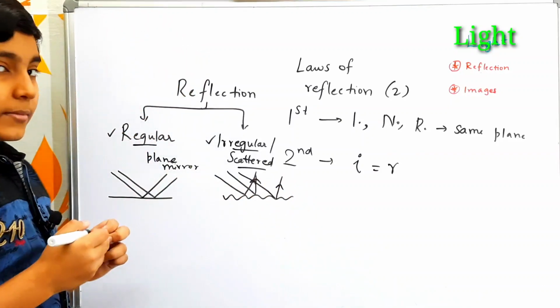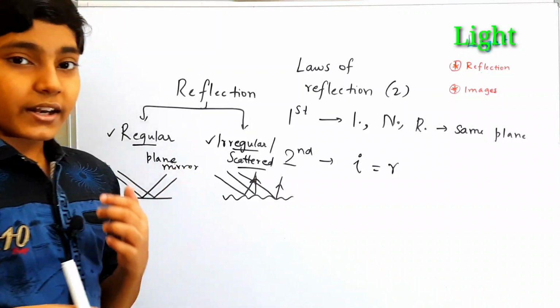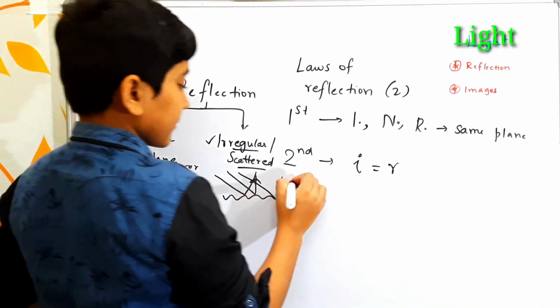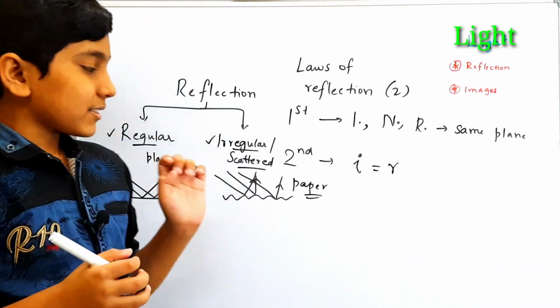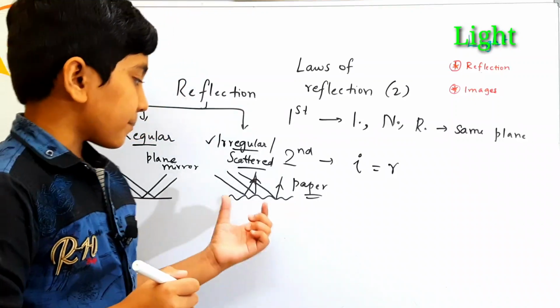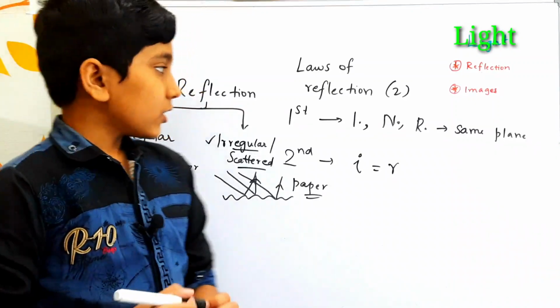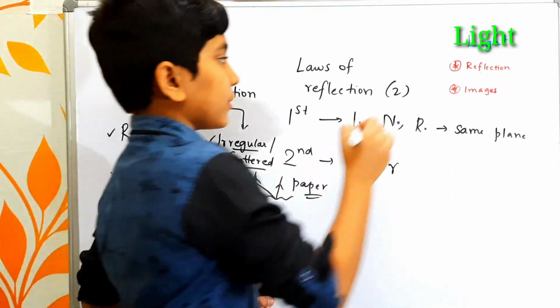So we have some irregularities in the surface. Some examples of irregular reflection can be found in paper. We think that the paper is flat, but at the microscopic level we can find that paper has some irregularities. So these are the two broad categories of reflection. So that is about reflection.